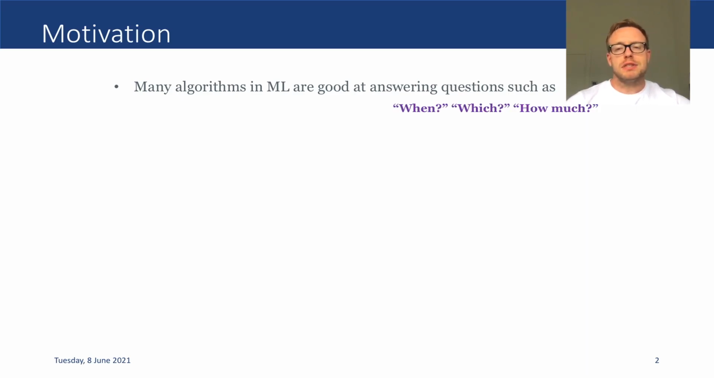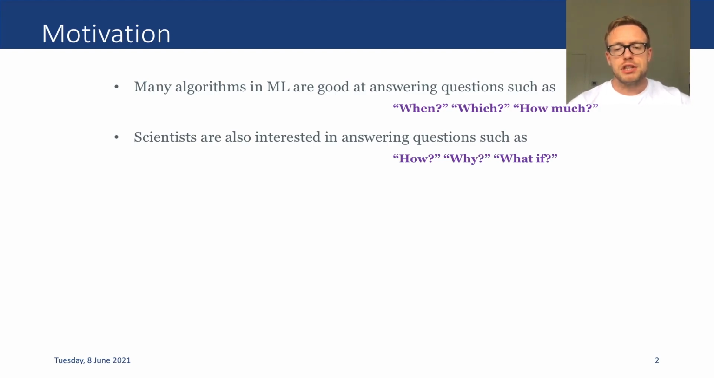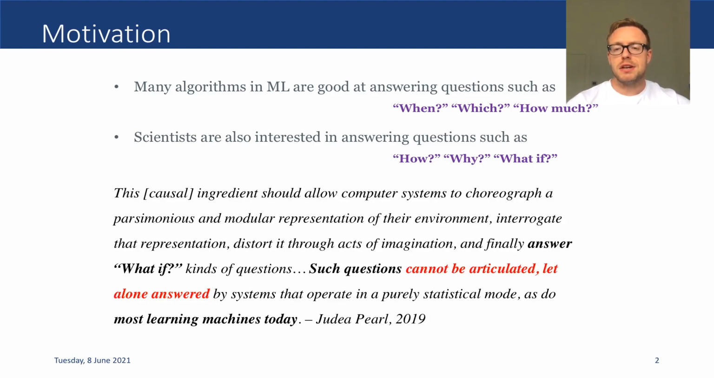Being able to answer these questions is of high utility, particularly in application. However, scientists are principally interested in causal questions such as how, why, and what if, and the field of machine learning has and continues to be criticized for not sufficiently addressing such questions. Indeed, Judea Pearl said that such questions cannot be articulated, let alone answered, by systems that operate in a purely statistical mode, as do most learning machines today.